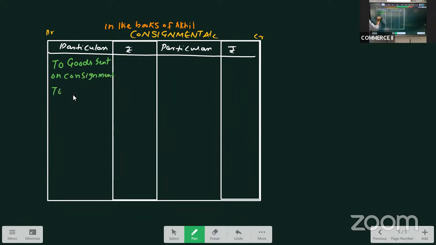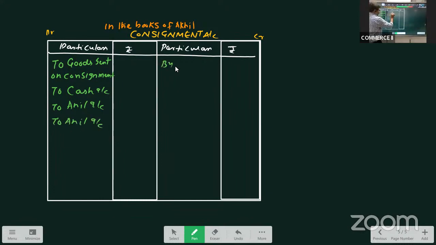Second, expenses incurred by the consignor. Then expenses incurred by the consignee. Who is the consignee? Anil. Enough if we write Anil. Similarly, To Anil, this is for the commission.